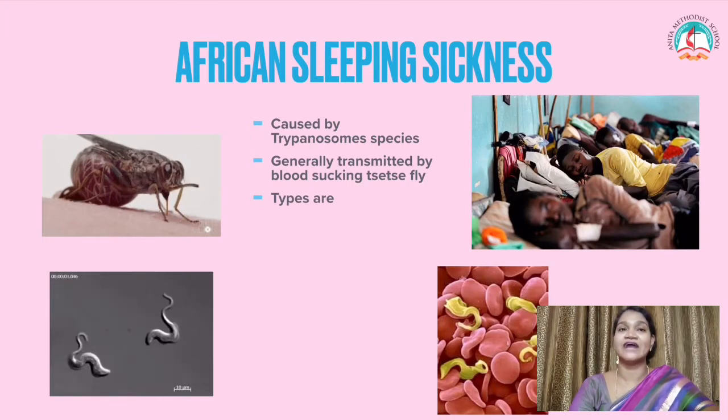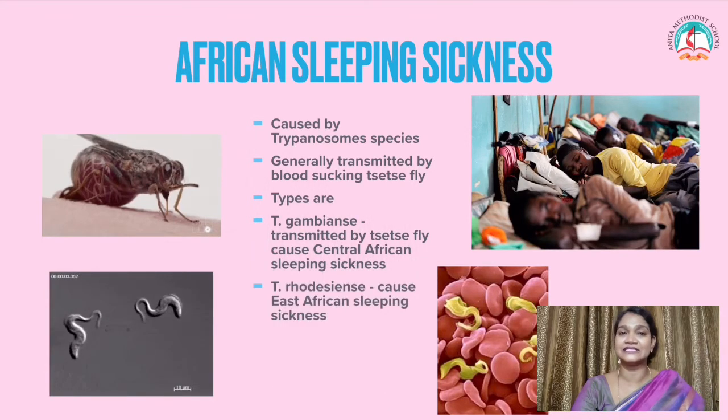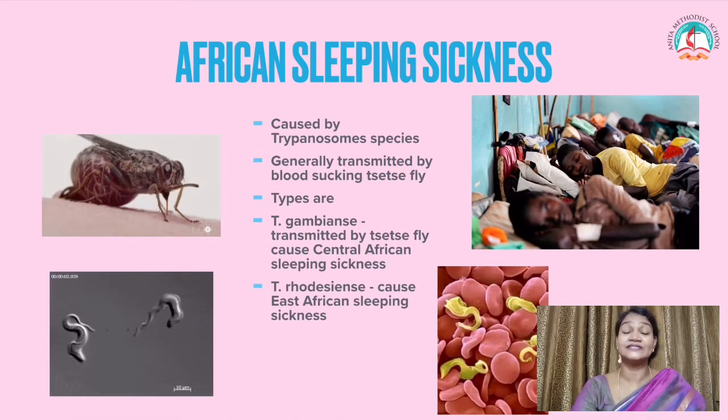The types of African sleeping sickness are: Trypanosoma gambiense, the first type. It is transmitted by the tsetse fly and causes the sickness called Central African sleeping sickness. The second one is Trypanosoma rhodesiense.